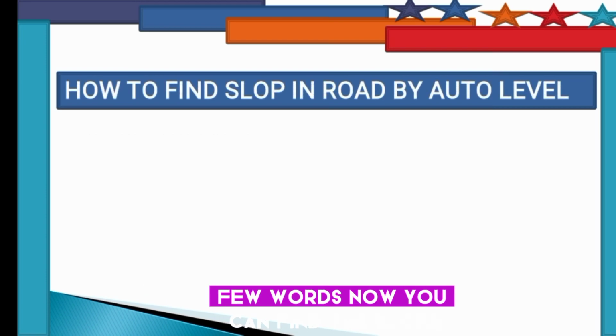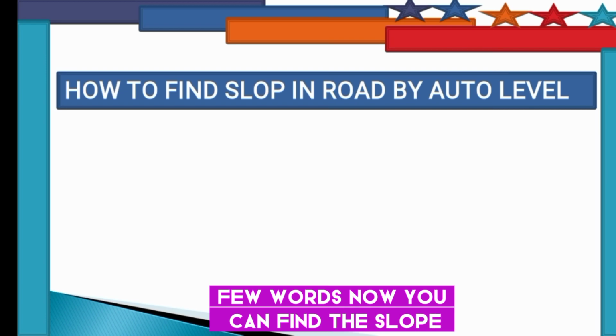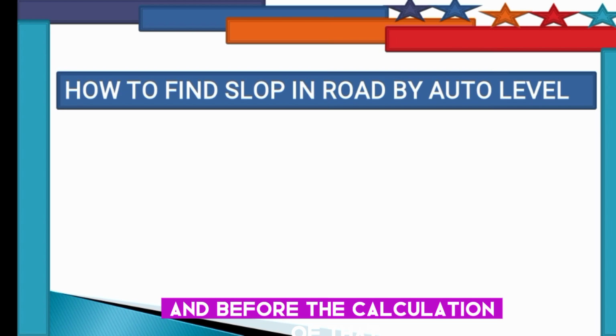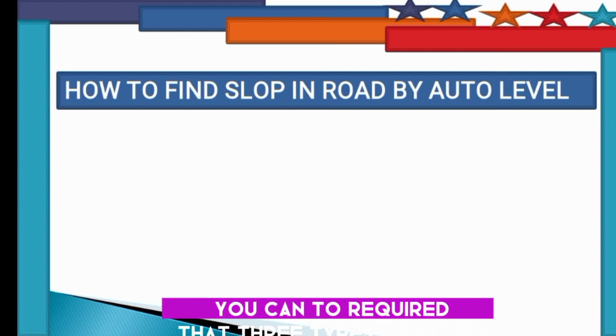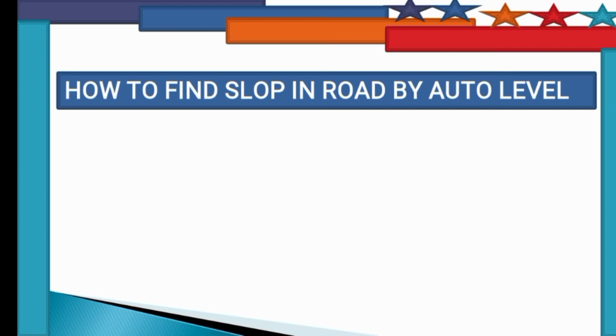Viewers, now you can find the slope of the roads. Before the calculation, you need to take two levels.